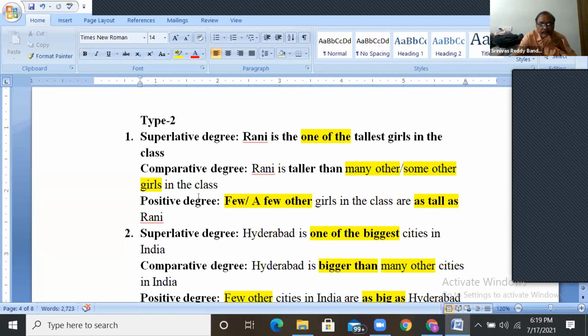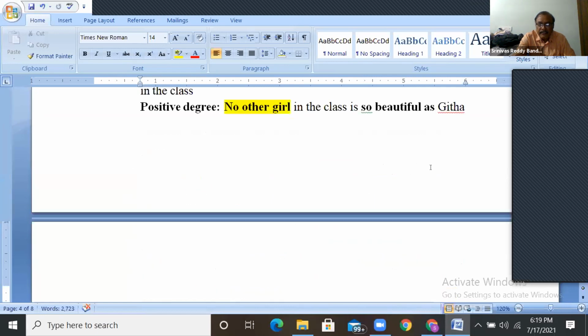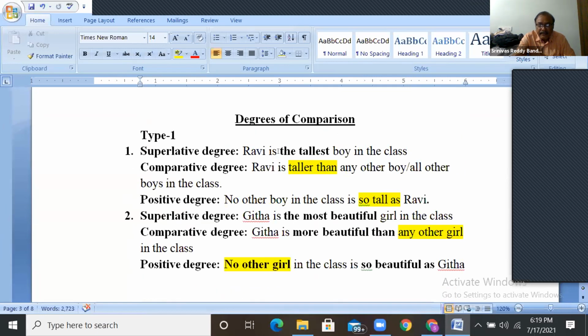Next, in the comparative degree, Rani is taller than, not all other, you have to say many other. When it is one of the tallest here, you have to use many other or some other. When it is the tallest here, you have to use in the comparative degree any other or all other.